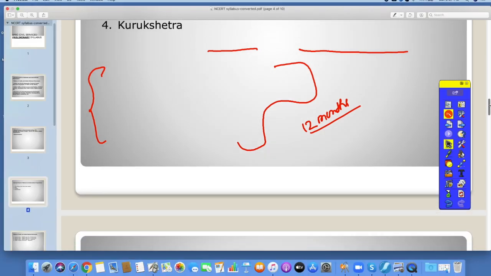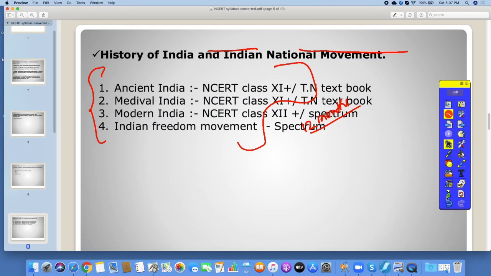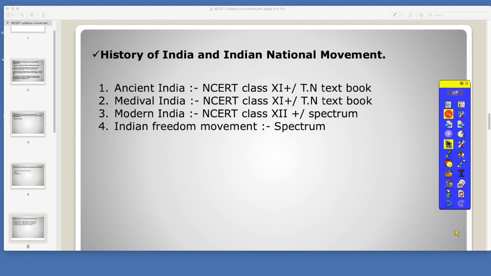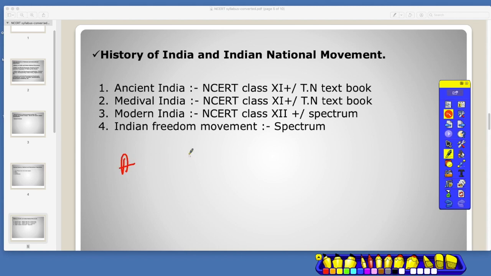Now let's go to the next section, which is history of India and Indian national movement. If you take the history, it has ancient, medieval, modern, freedom movement, and art and culture. Ancient would be prehistoric, Stone Age to be precise, Stone Age to Rashtrakutas.